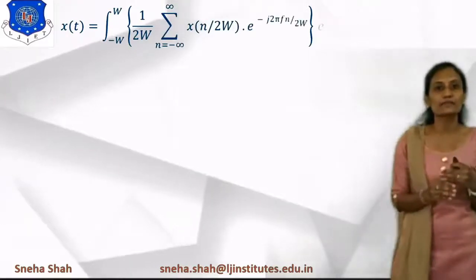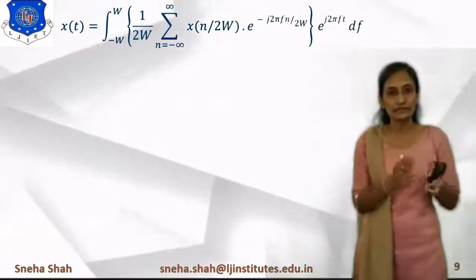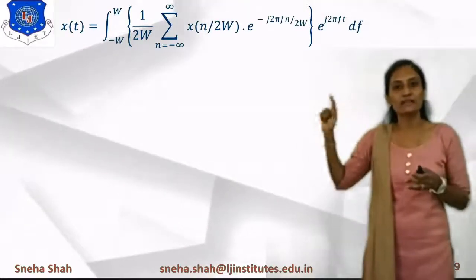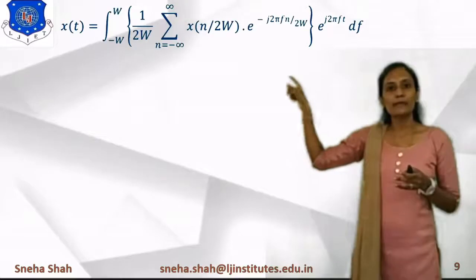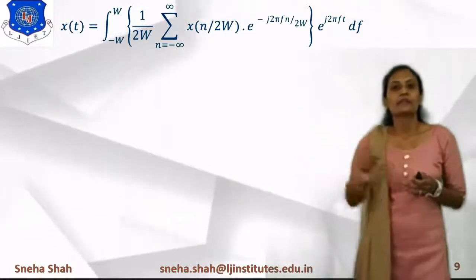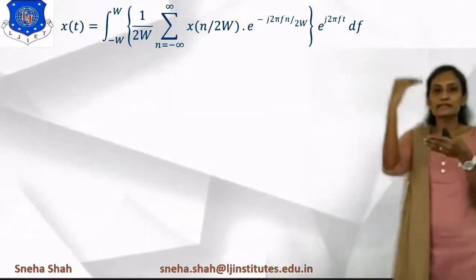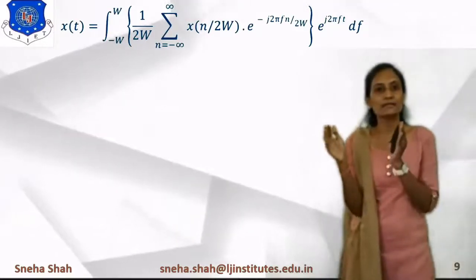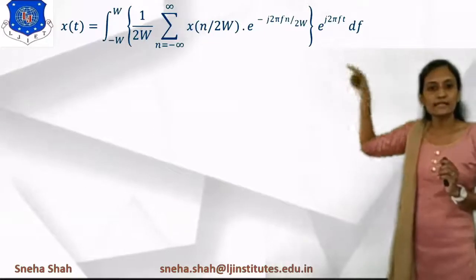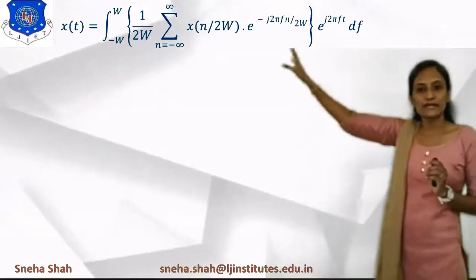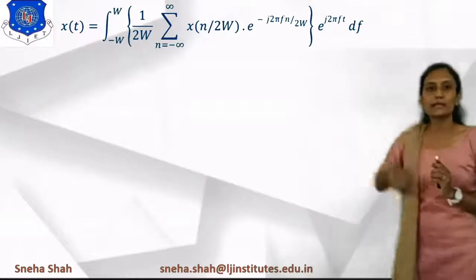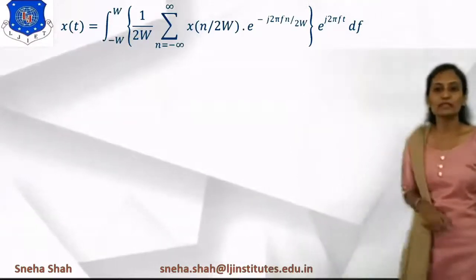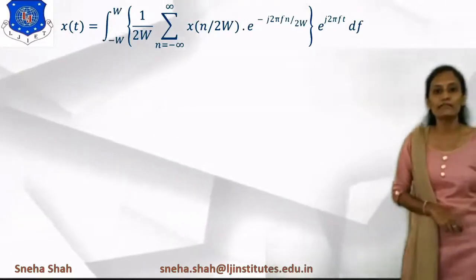What is the equation of the inverse Fourier transform? Its equation is x of t equals integration over minus infinite to infinite x of f e raised to j omega t df, right? So in this equation, instead of the minus infinite to infinite range, as we had taken the range between minus w to w, we are taking the range as minus w to w. This one is x of f into e raised to j omega t df. Now instead of omega, we take 2 pi f. So the term will be e raised to j 2 pi f t df.